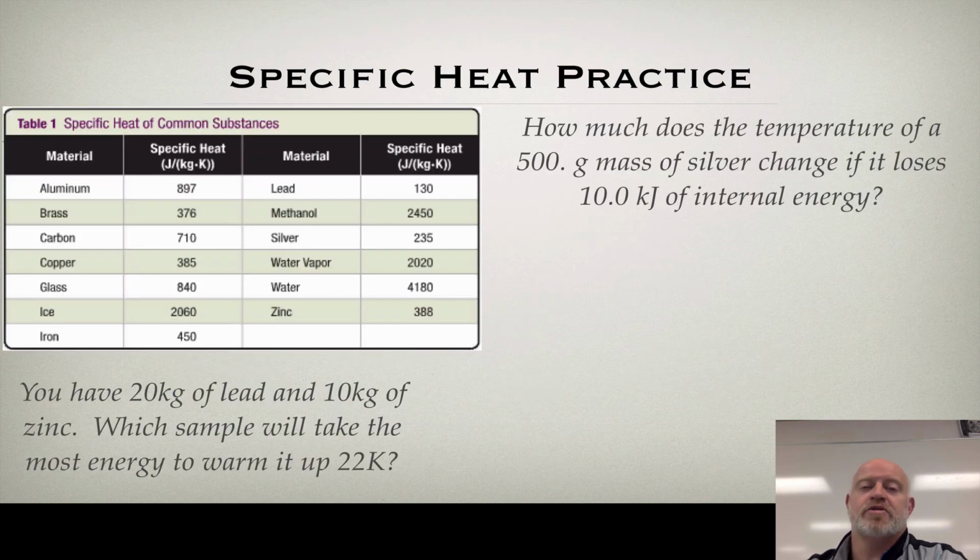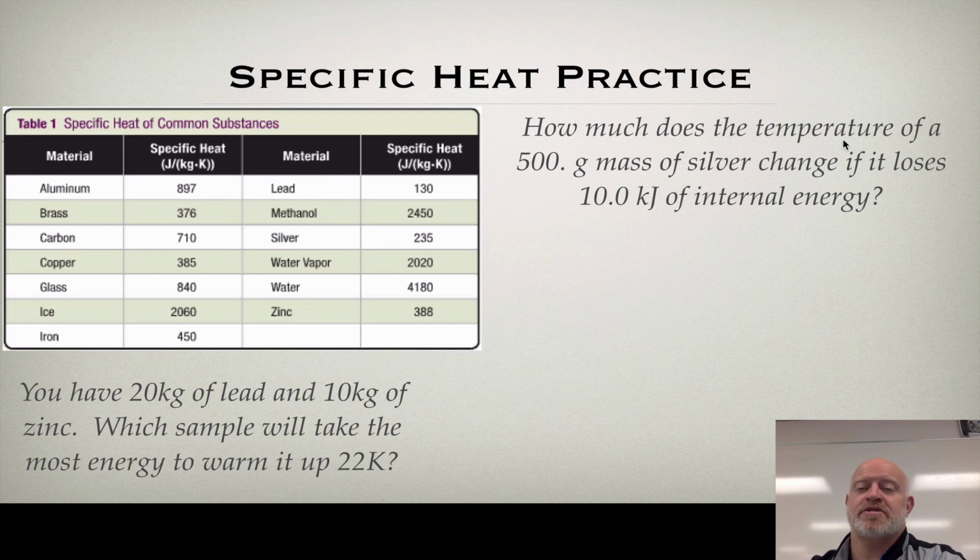All right, so here are two practice problems for us to do. The bottom one is more conceptual. You have 20 kilograms of lead and 10 kilograms of zinc. Which sample would take the most energy to warm up 22 kelvins? You could do math with this one, but you should be able to think it through. This one you need to do the equation for.